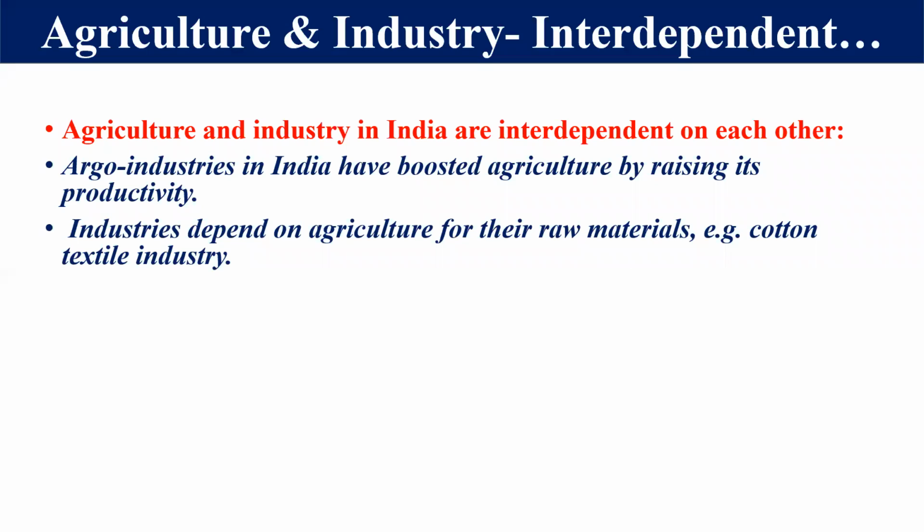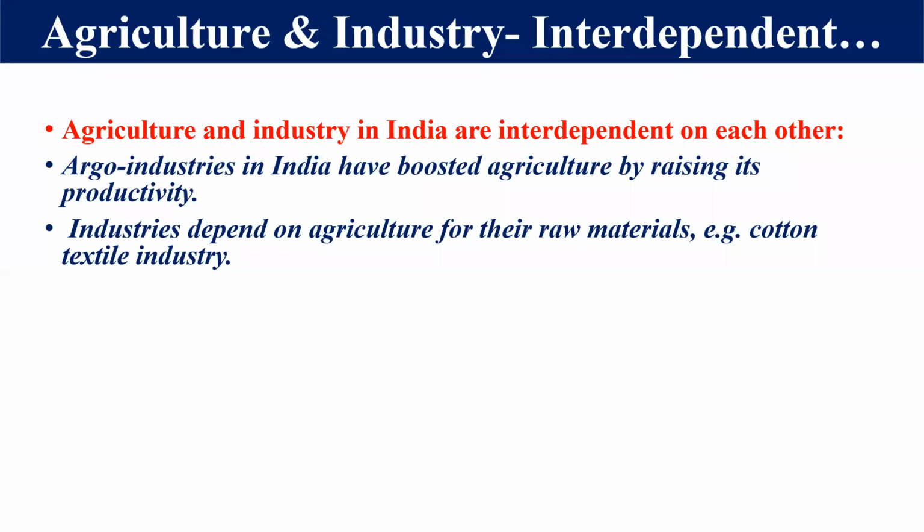Second thing, there are many industries which are dependent on agriculture for their raw material. Those are considered agro-based industries. For example, if we think about the cotton textile mill, cotton is an agriculture product, so the cotton industry depends on agriculture.